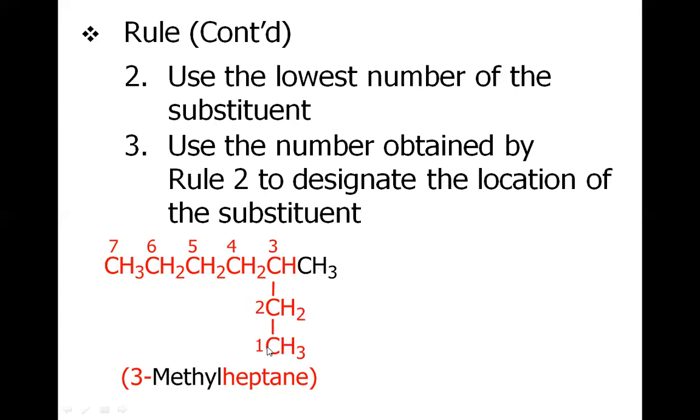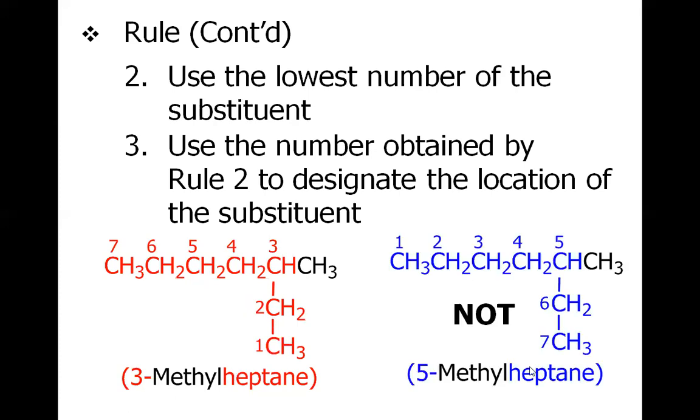If you count from this terminal, 1, 2, 3, so it is at position 3. So the name of this compound is 3-methylheptane and not 5-methylheptane, because rule 2 says use the lowest number of substituents.